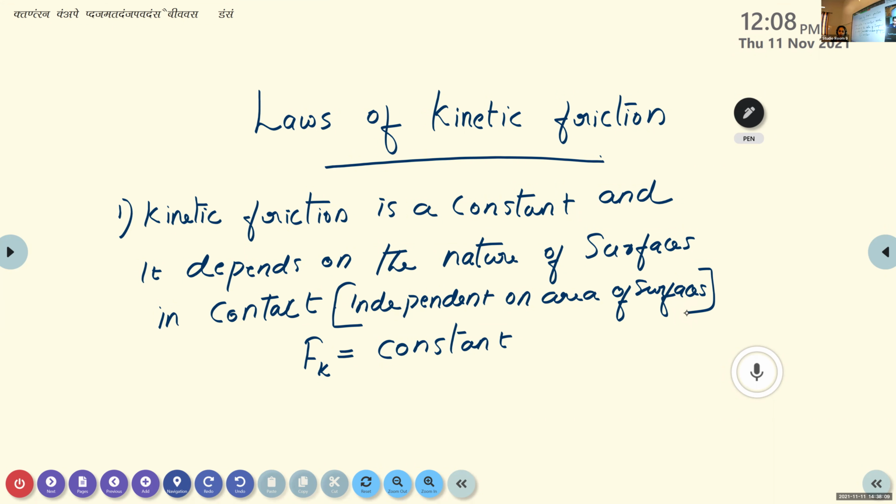Kinetic friction possesses a constant value. That constant value depends on the nature of the surfaces in contact, but it is independent of the area of contact. The first law is the same as that of the law of static friction. Now the second law.